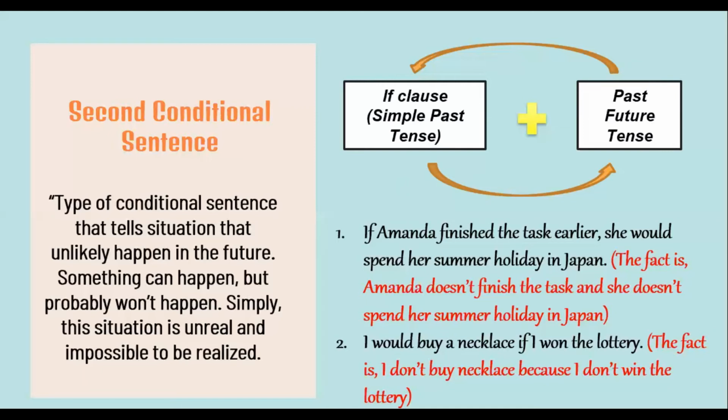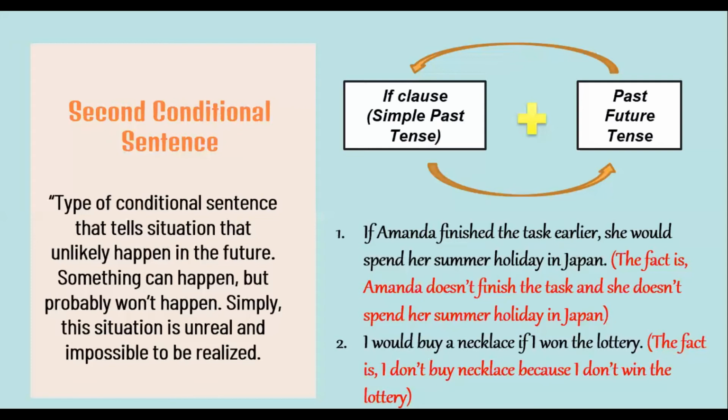If Amanda finished the test earlier, she would spend her summer holiday in Japan. This is type of second conditional sentence, in which this situation is unreal or cannot happen, because the fact is Amanda doesn't finish the test and she doesn't spend her summer holiday in Japan. Jadi untuk kalimat yang pertama ini, jika Amanda menyelesaikan tugasnya lebih awal, dia akan menghabiskan waktu musim panasnya di Jepang. Namun pada kenyataannya, Amanda tidak menyelesaikan tugasnya, maka dia tidak menghabiskan liburannya di Jepang.